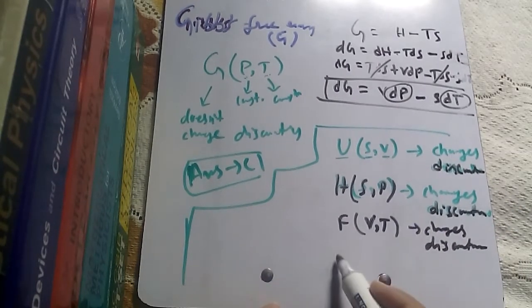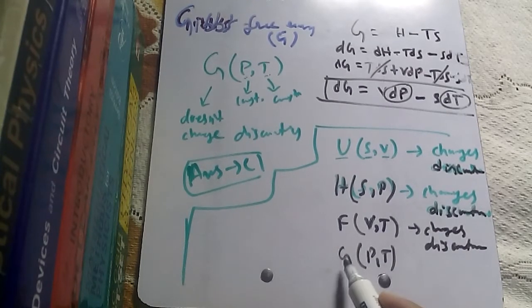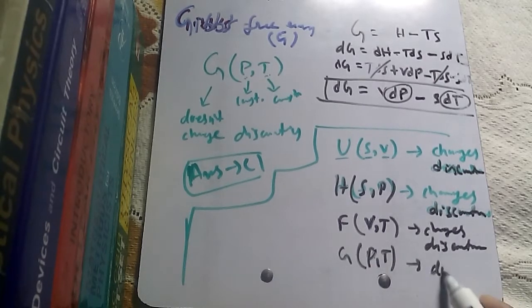But the fourth one, Gibbs free energy, is a function of pressure and temperature. That means it is not a function of entropy and volume, and therefore it doesn't change discontinuously.